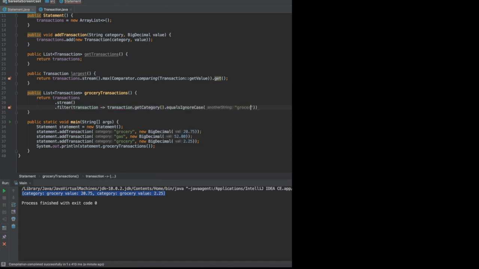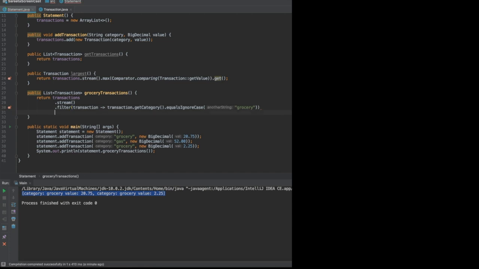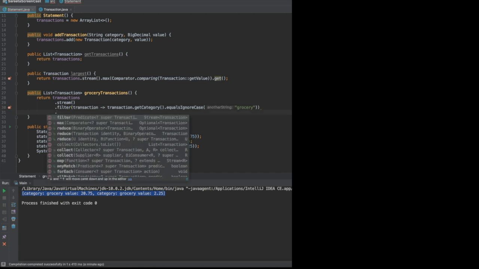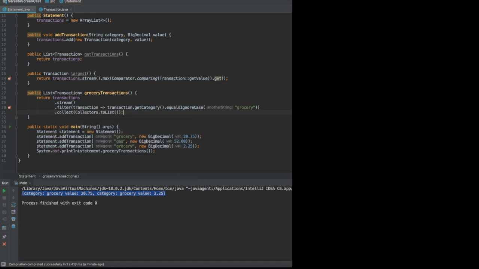The filter method takes in a predicate, which is a lambda expression that returns a boolean, and then the filter method outputs a new stream that contains only the elements that meet our predicate's condition. In this case, our predicate condition is that the category is grocery. Since this returns a list, we call a collect method with a toList collector so that it gathers all the elements from the filter stream into a list.